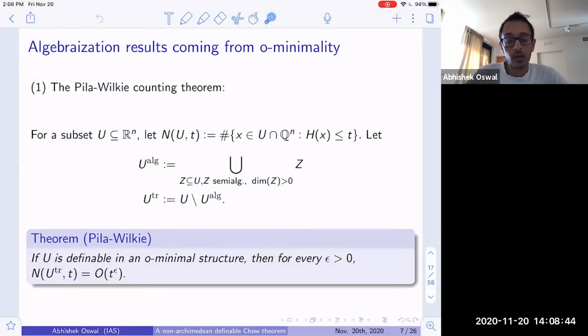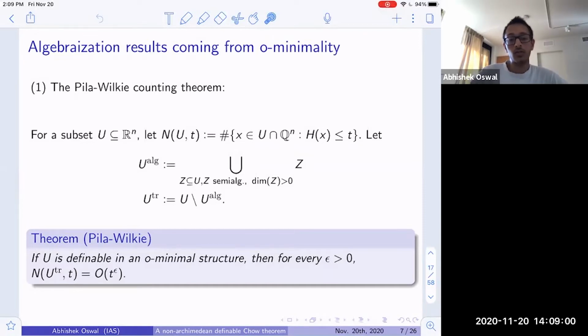Now, a remarkable theorem due to Pila and Wilkie is that if U is in fact a definable set in an o-minimal structure, then the transcendental part of U contains very few rational points.